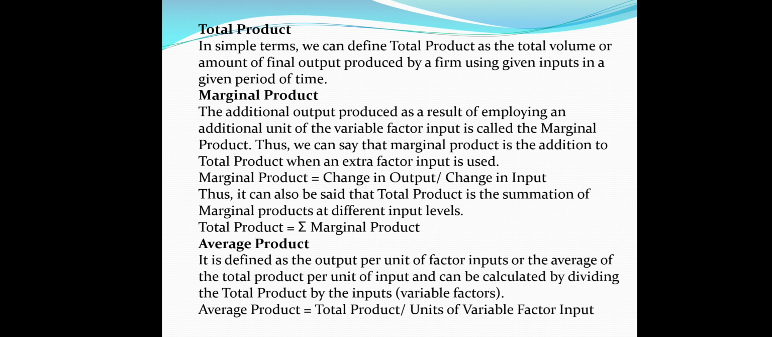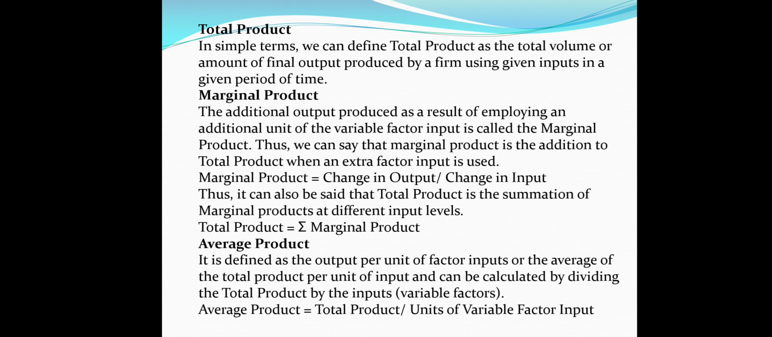We will talk more about this in detail in an upcoming video. So we have understood here that marginal product is the additional output produced as a result of employing an additional unit of variable factor. Marginal product can be described as change in output upon change in input, which we have already discussed. It may be expressed as delta Q upon delta L. And total product is equal to the summation of marginal product.